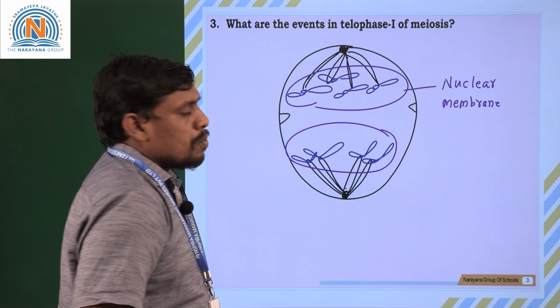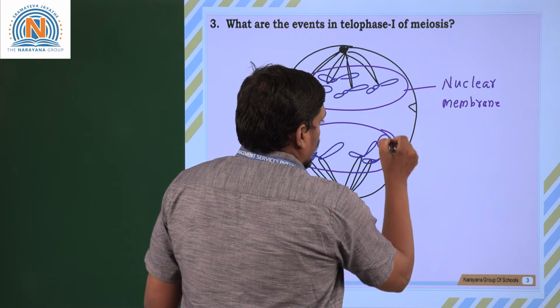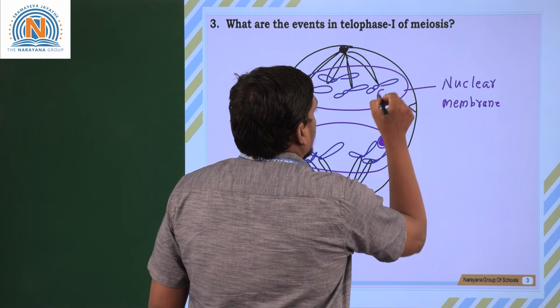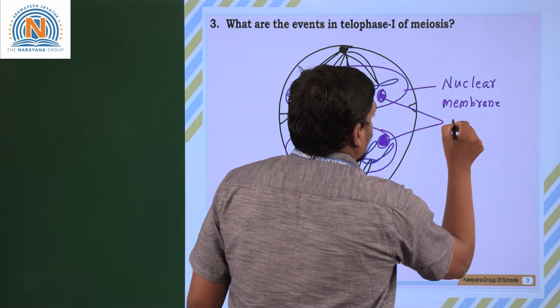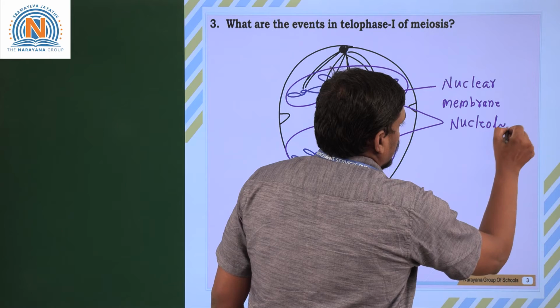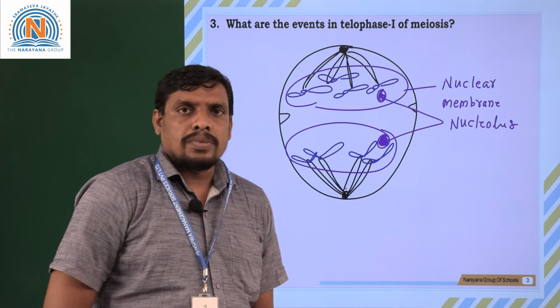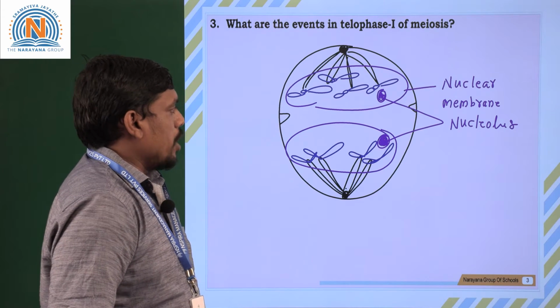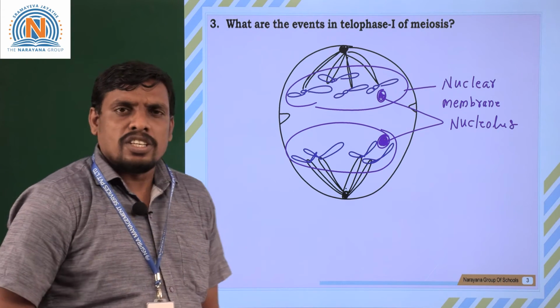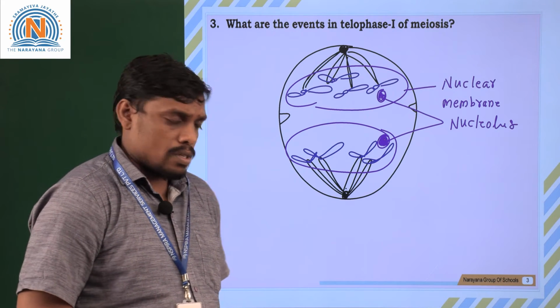And one more thing, inside this nuclear membrane you can see a special solid substance which is called the nucleolus. What is it called? Nucleolus. So the nucleolus appears at telophase 1 of meiosis cell division. These are the two major changes that we can see in telophase 1 of the meiosis.